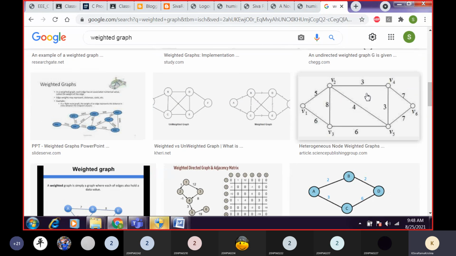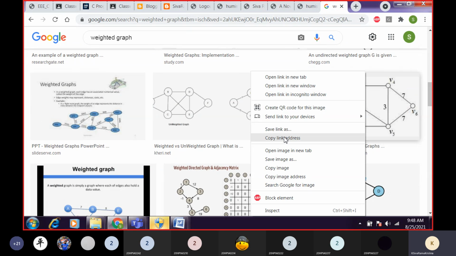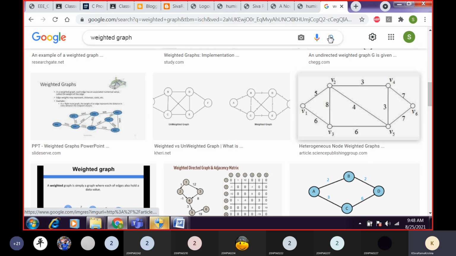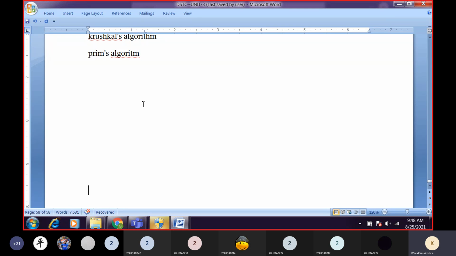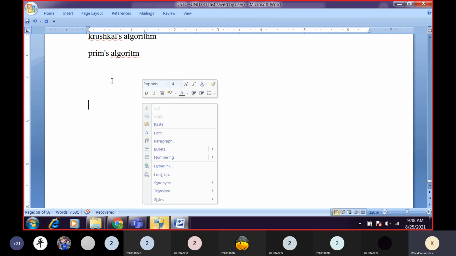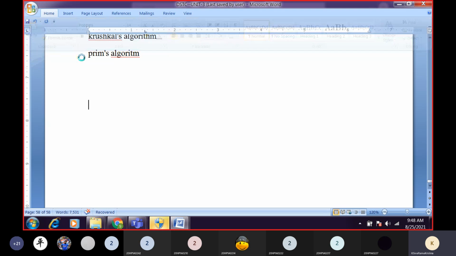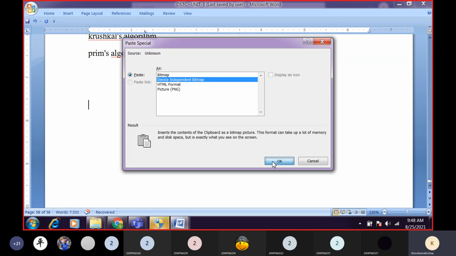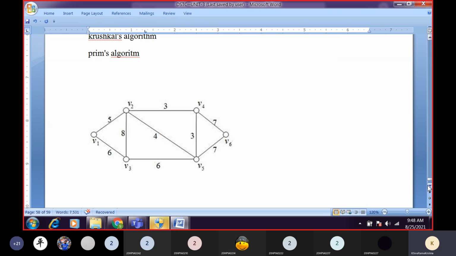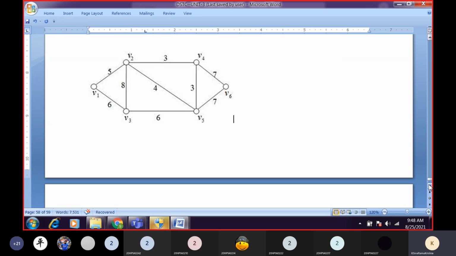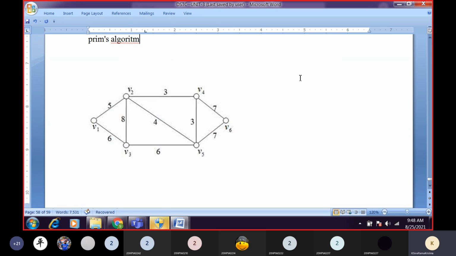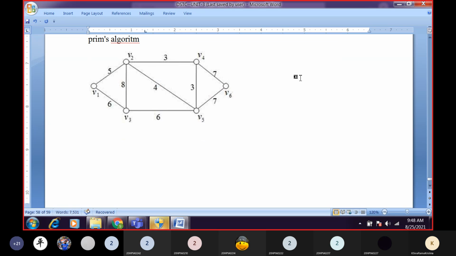Instead of going for a complex one, I'm going for a simple one. Now, can anyone tell me what is the minimum cost spanning tree for this graph?